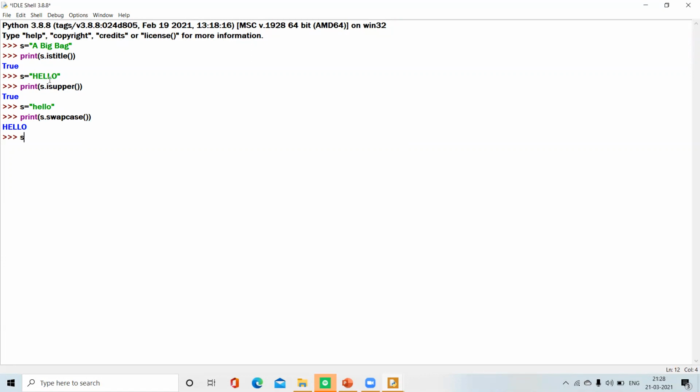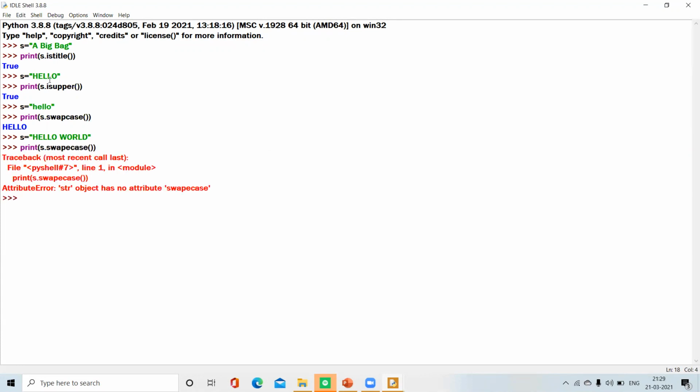When we print S equals "hello", S dot swapcase, here we are getting an error, string object has no such attribute.